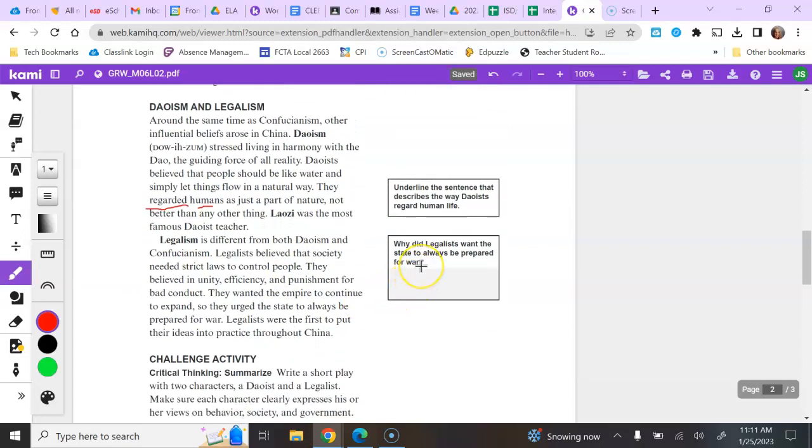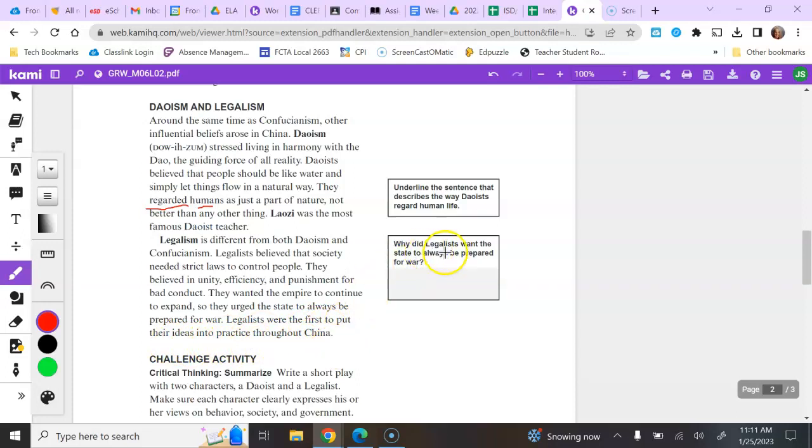The next question, why did legalists want the state to always be prepared for war? Legalism is different from both Taoism and Confucianism. Legalists believe that society needed strict laws to control people. They believe in unity, efficiency, and punishment for bad conduct. They wanted the empire to continue to expand, so they urged the state to always be prepared for war. Legalists were the first to put their ideas into practice throughout China.